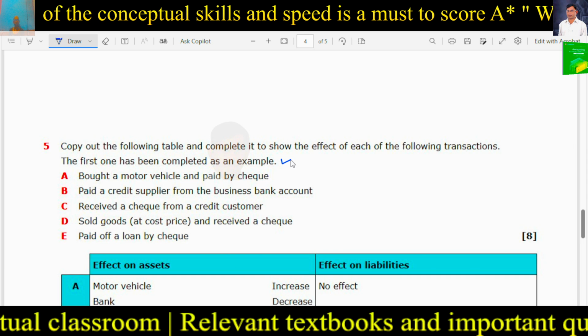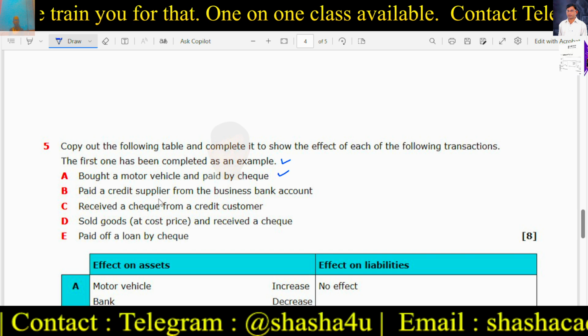Motor vehicle is coming in, so motor vehicle is increasing, and the bank balance is decreasing because money is going out. So next one, paid a credit supplier from the business bank account. So what is happening here? So supplier is a liability. Liability is coming down, and bank account is also coming down. So there is decrease in bank balance, and there is decrease in creditor also, supplier.